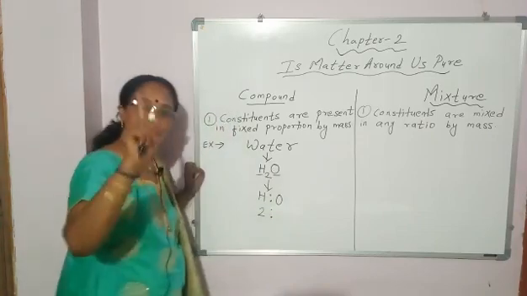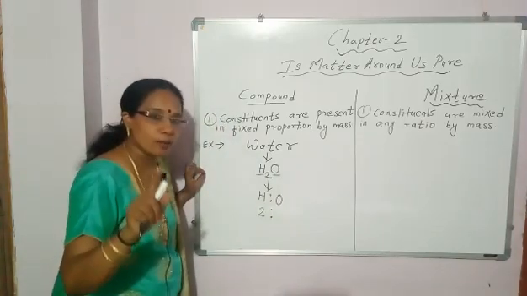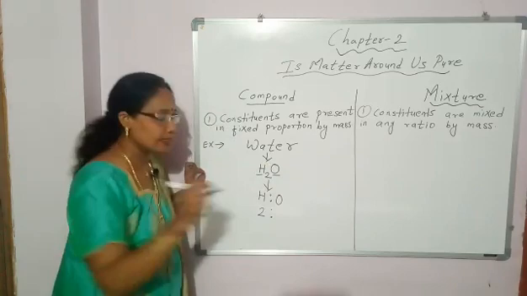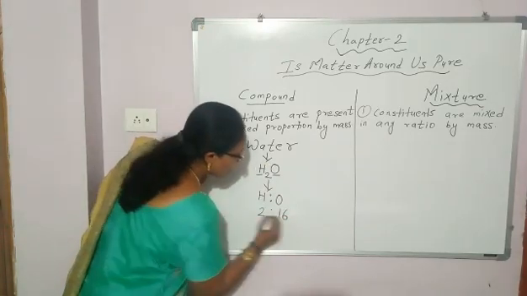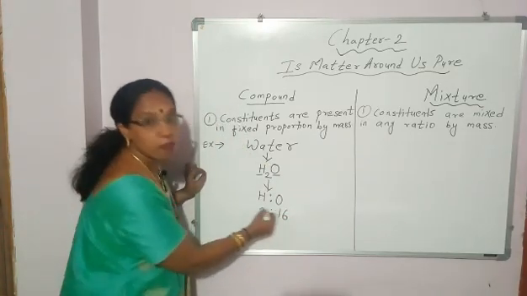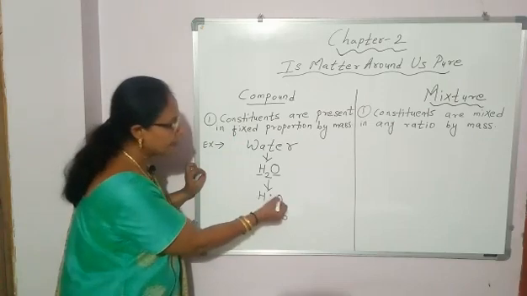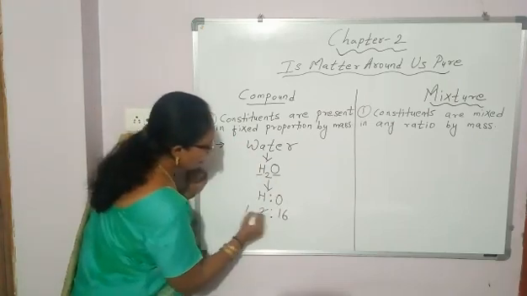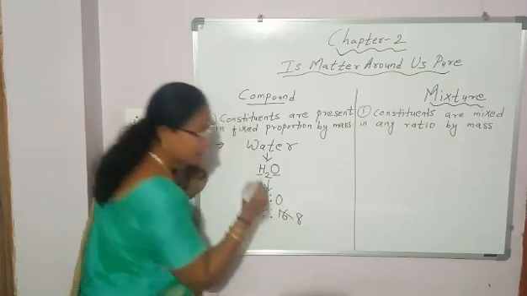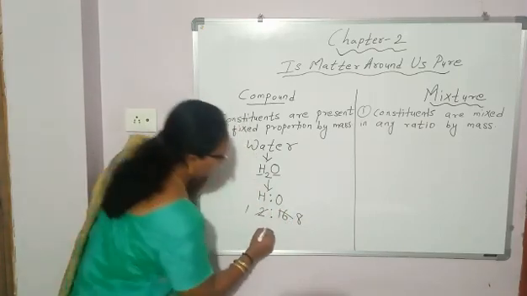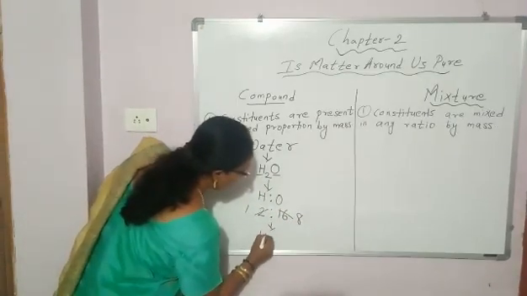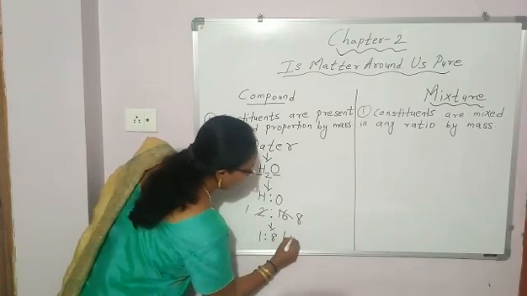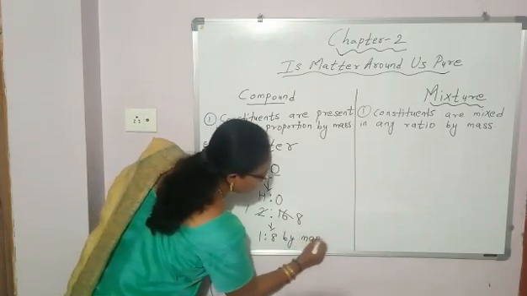Oxygen, how many atoms? 1. And what is the atomic mass of oxygen? 16. So here we are writing the ratio of masses of the elements in this compound. 2 ones are 2, 8 twos are 16. Bring this to the simplest ratio. So 1:8 by mass.